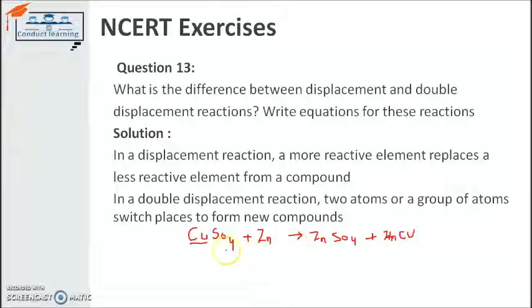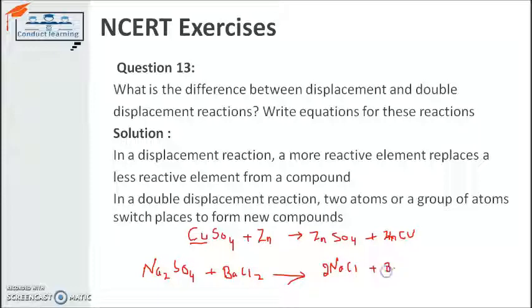In double displacement, for example, sodium sulfate Na2SO4 and barium chloride. Calcium chloride can also be taken. Barium chloride gives us sodium chloride 2NaCl and barium sulfate BaSO4.